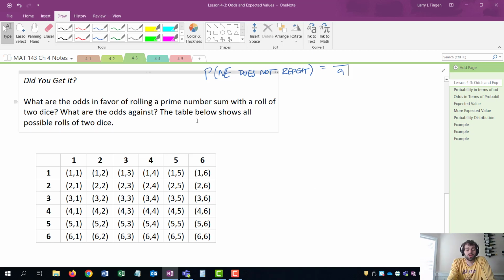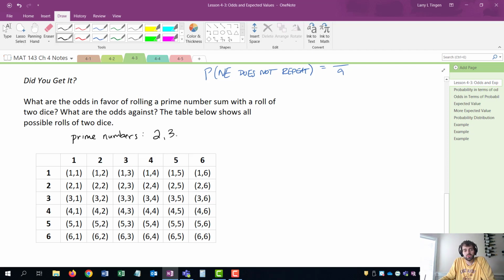But I'm looking for a prime number sum. Prime numbers are all the numbers that are only divisible by 1 and themselves. So I'm going to give you a quick primer. I'm going to give you just a quick list of the prime numbers that we're going to encounter.